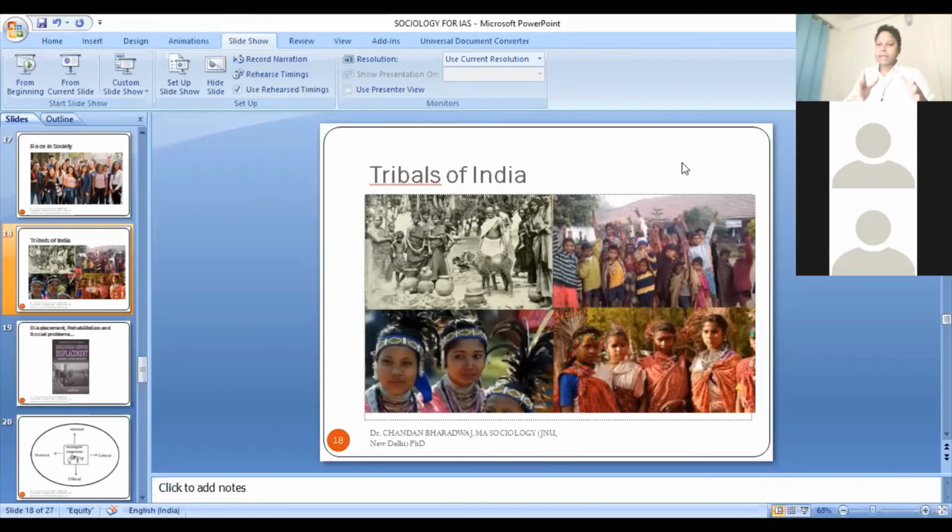Then we have the issue of scheduled caste. India had a problem of untouchability among different castes, from different regions of the country. Because of the issue of untouchability, they all got clubbed together under one category, scheduled caste. So the issues of OBC, scheduled caste and scheduled tribe, how and why they are important, we have to look into it. So these are the subject matter.